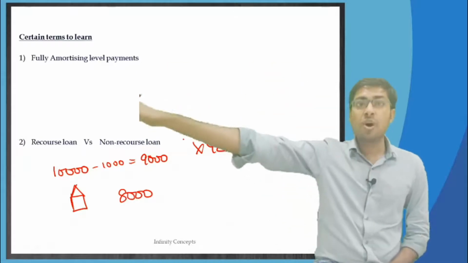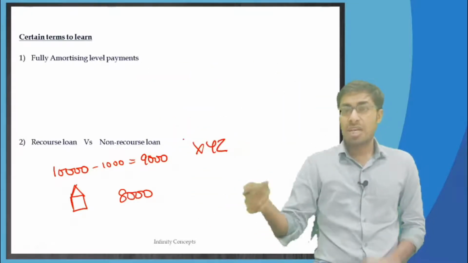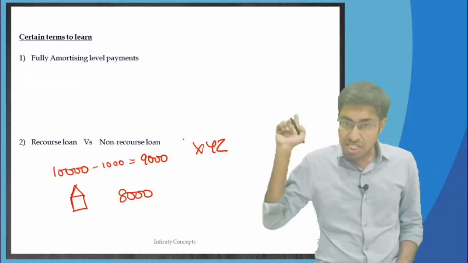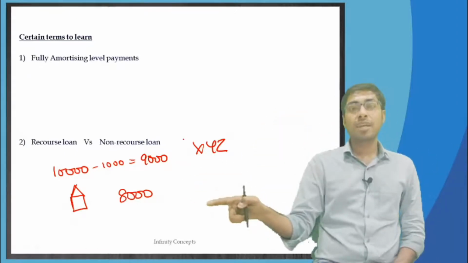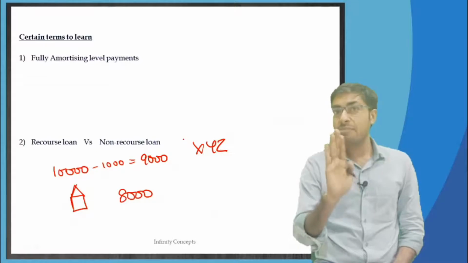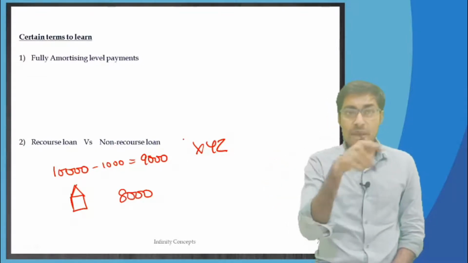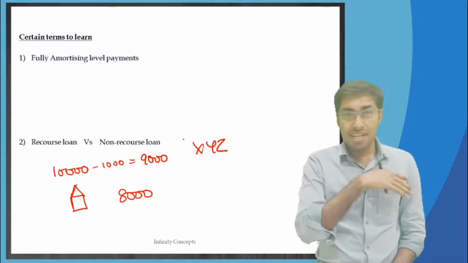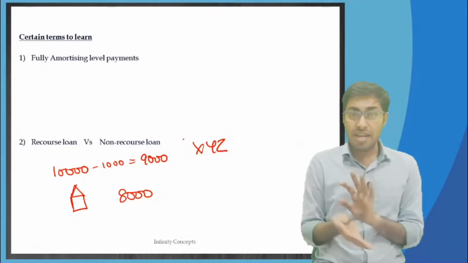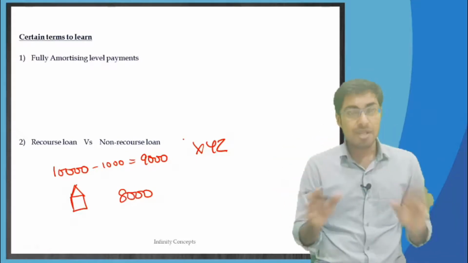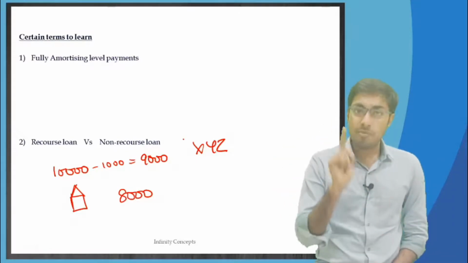I would go to his home, whatever clothes, earrings, ring, whatever else that he is having, I will just snatch that away from him. Okay, this doesn't happen in reality. I am just giving you a very hypothetical example. Don't quote me anywhere, in a court of law or anywhere, that I have been teaching like this. This is just an example. Okay, so recourse means I have some option left.